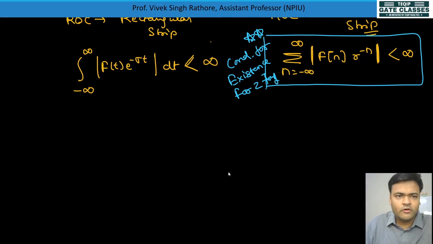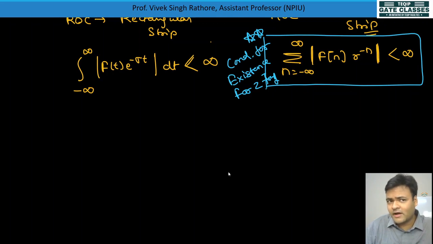So from this conclusion, for some value of sigma, this value will be absolutely integrable. That value of sigma is called the ROC. Here also, n is going from minus infinity to infinity, and f of n may or may not be absolutely integrable, we don't know. But for some value of r, this whole portion will be absolutely integrable.